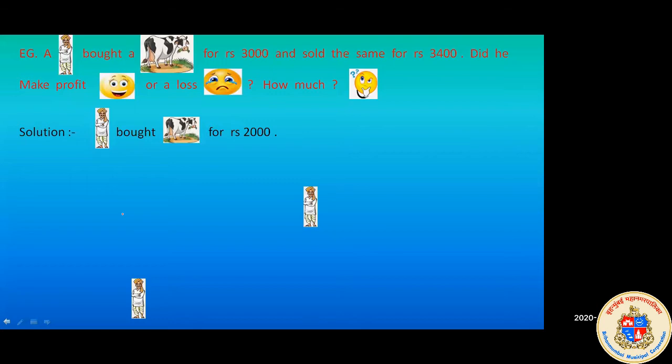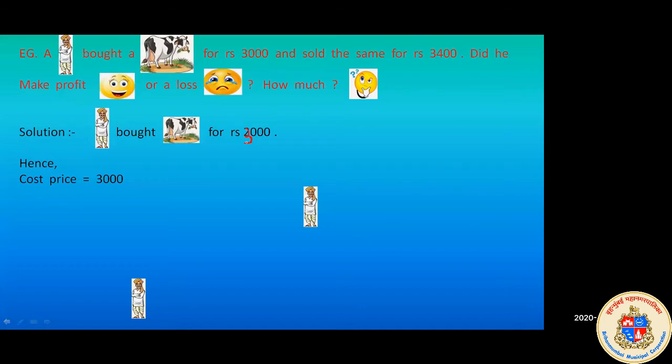A farmer bought a cow for rupees, sorry, I have made a mistake over here, it is for 3000. So he has bought a cow for 3000. So the cost price is 3000. Bought means he has spent there, so it is a cost price.